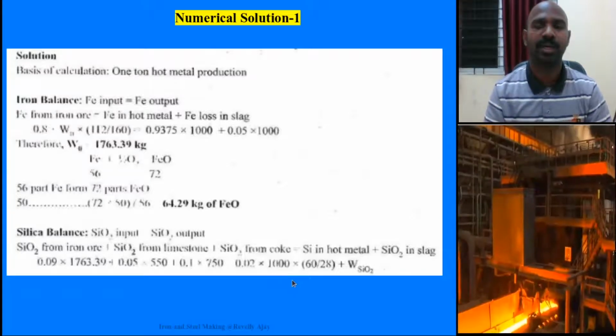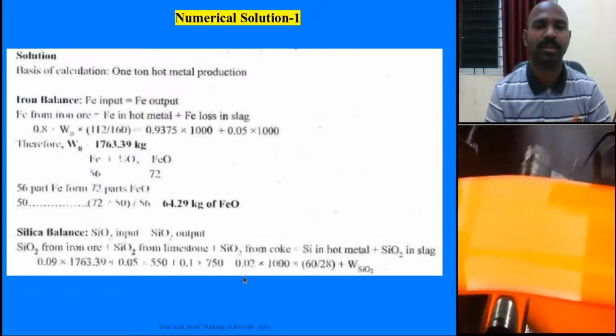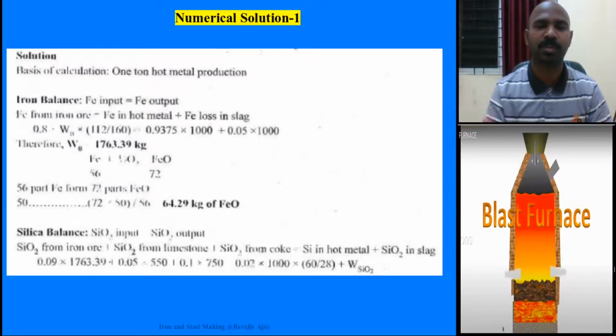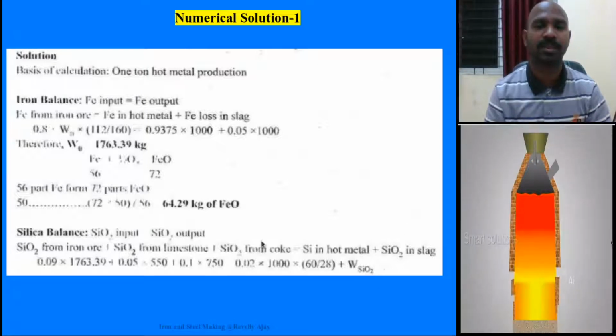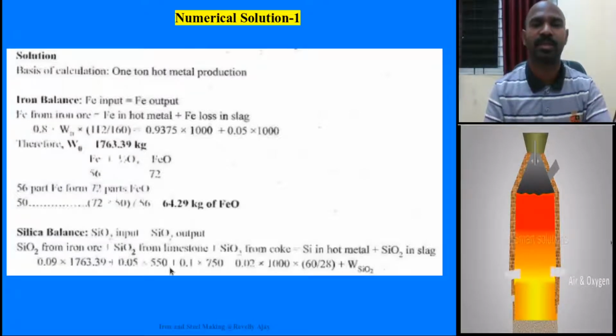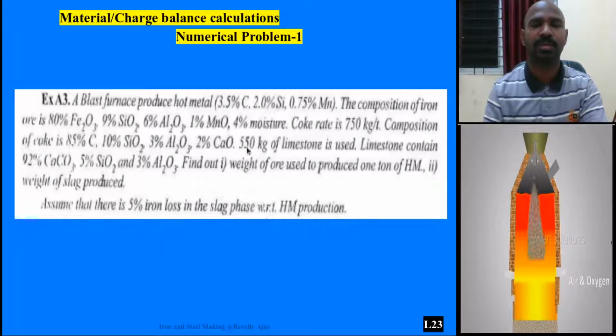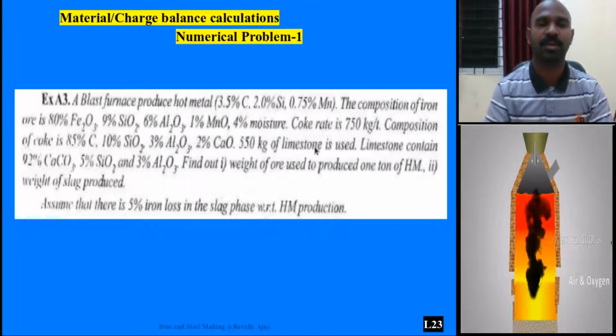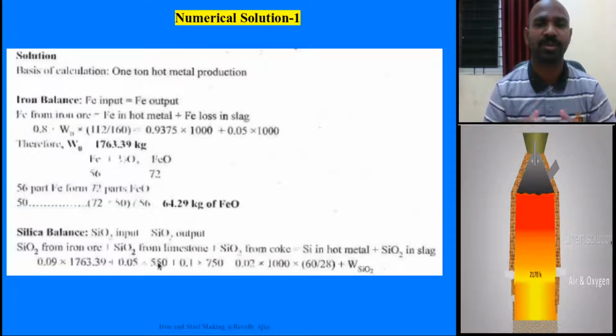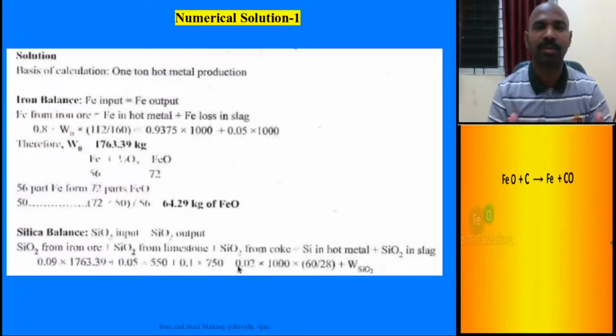And coming to the other side, 550 is the limestone physical weight. You can see from the problem that 550 kg of limestone is used. So that is why you are writing 550 into 0.05, SiO2 in limestone is 0.05, and in coke SiO2 is 0.1 into 750.